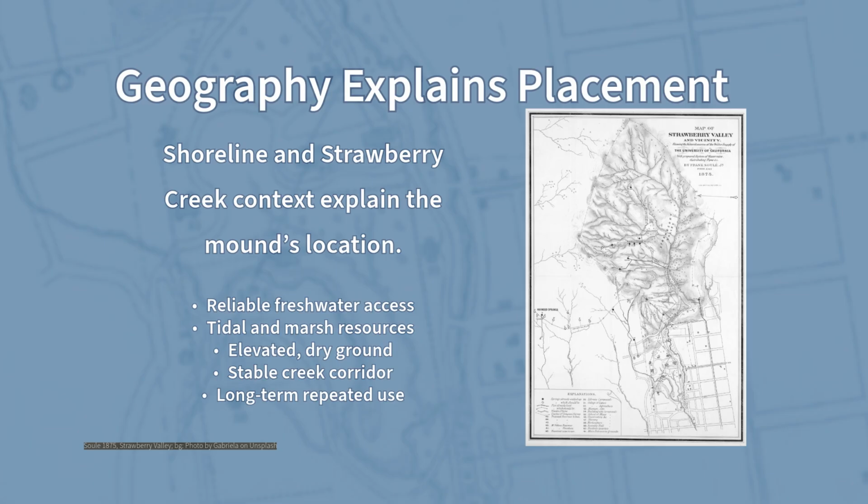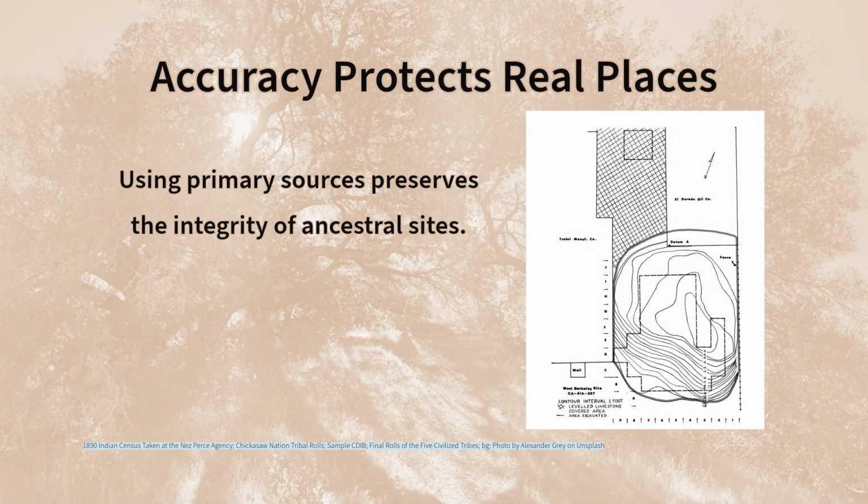These records clarify that the site was smaller, more defined, and located precisely where early surveys indicated. This does not diminish its cultural importance. It strengthens it by grounding the conversation in evidence. Once you understand why the West Berkeley Shellmound was misidentified, you can see why accuracy matters when discussing ancestral sites. Real data protects real places. It ensures that cultural history is honored through truth rather than repetition.